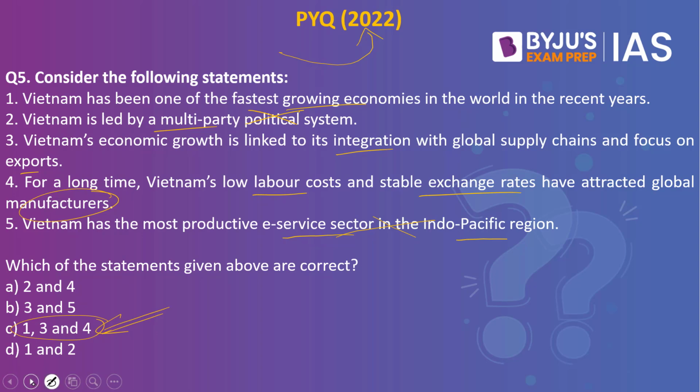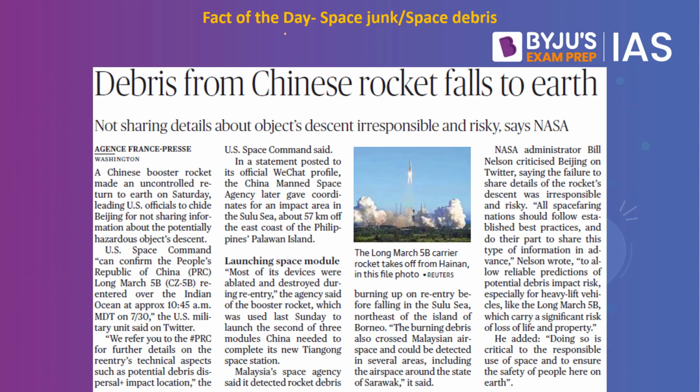Now let's look into the fact of the day. The fact of the day for today's discussion is space junk or space debris. What is this space debris? Basically, space debris can be divided into two main categories. One is what is called natural space junk. The other happens to be man-made space junk. What is this natural space debris? Basically, meteoroids are at times considered as natural space debris. Then we have the man-made ones, which basically include spacecraft and satellites, stages of rockets, payloads, dead satellites, satellite explosions, collisions. All this falls under man-made space debris.